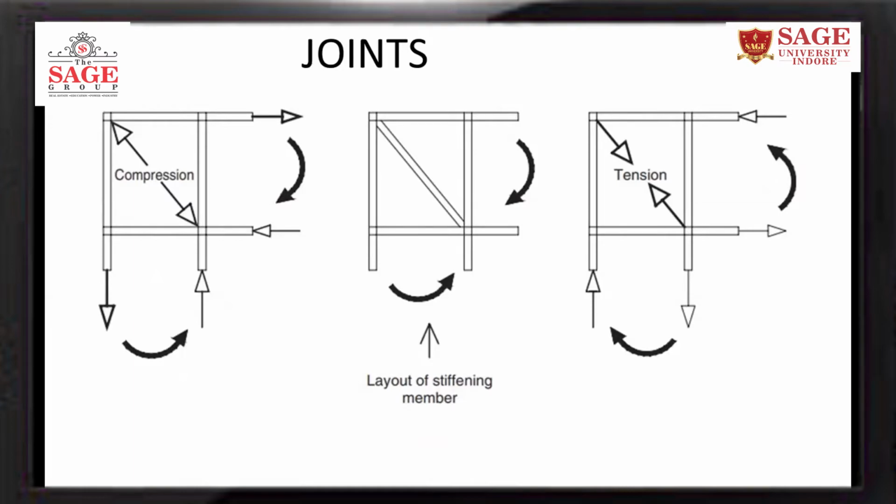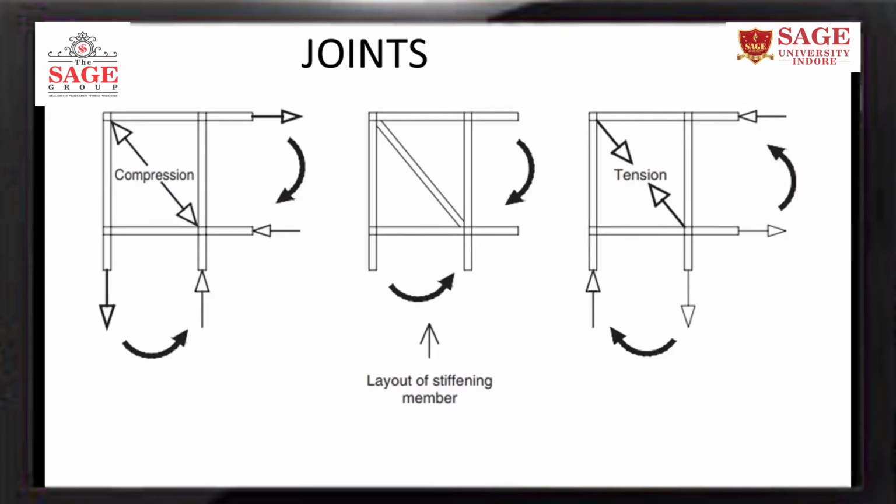Similarly, there can be a rigid joint between steel members. So how to do it in case of steel? Consider that this is the I section, this is the bottom flange and the bottom flange of the I section. These are the flanges of the column, and here let us consider that the moment is like this. So at one end the moment is like this and at this one like this. So this joint is trying to close. This joint is trying to close.